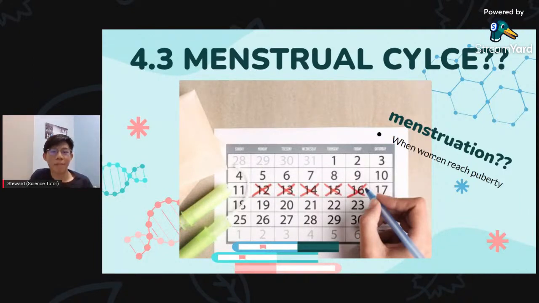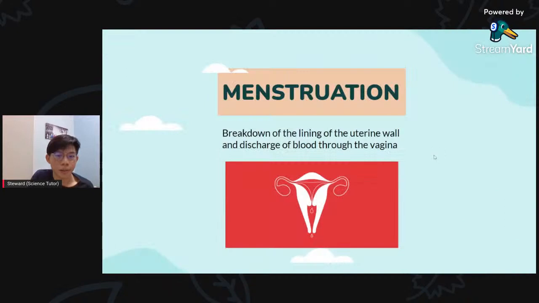Menstruation happens when a female reaches puberty. That means before puberty they won't have menstruation. So what is menstruation? Menstruation is the breakdown of the lining of the uterine wall, which is what I mentioned just now, the womb part, the muscle here, the uterine wall. It is the breakdown.